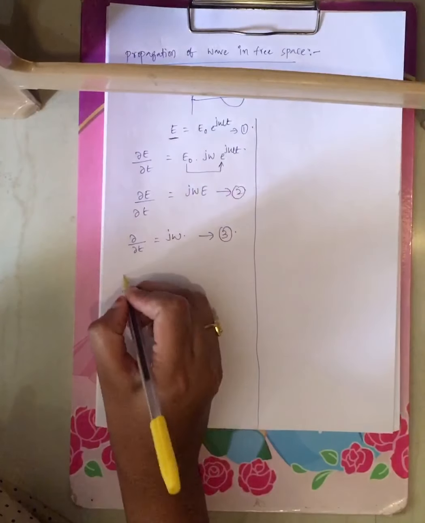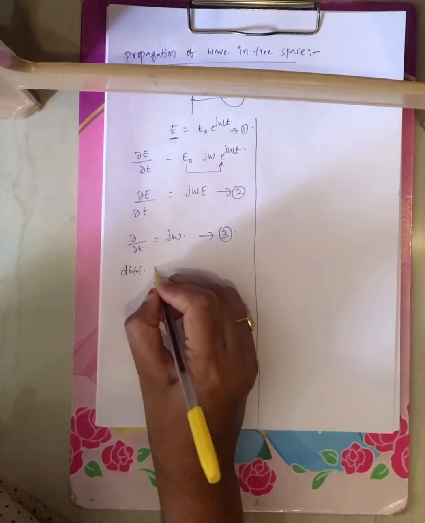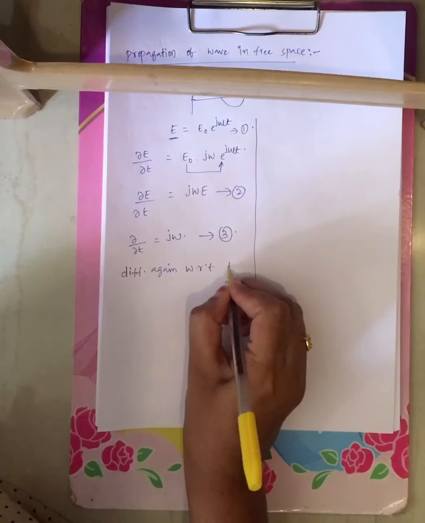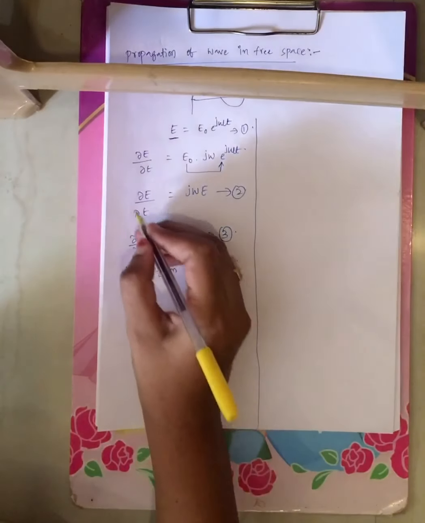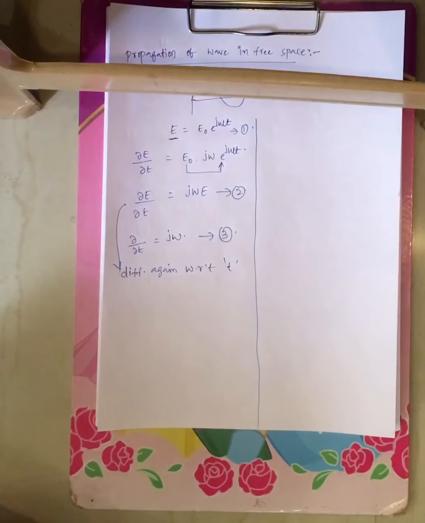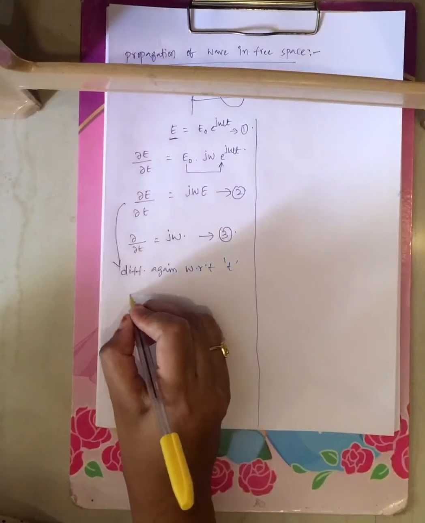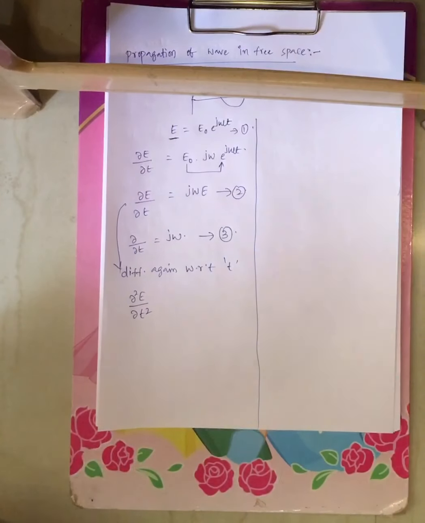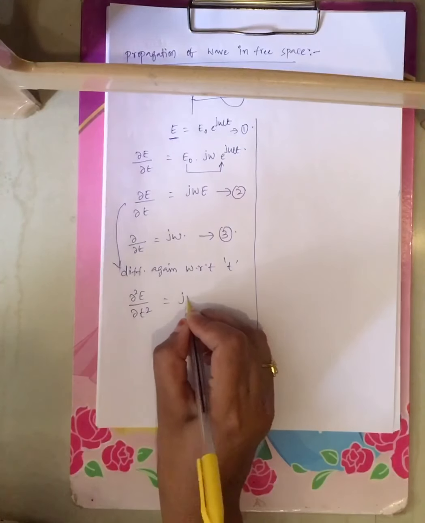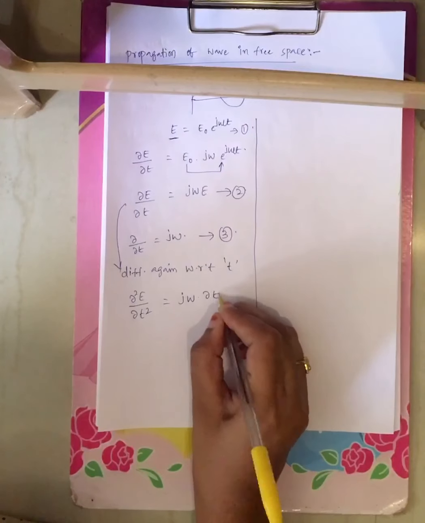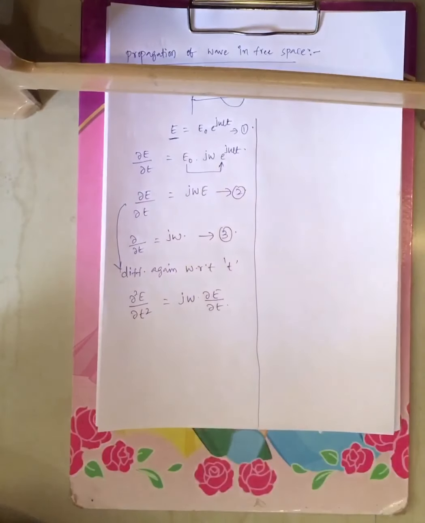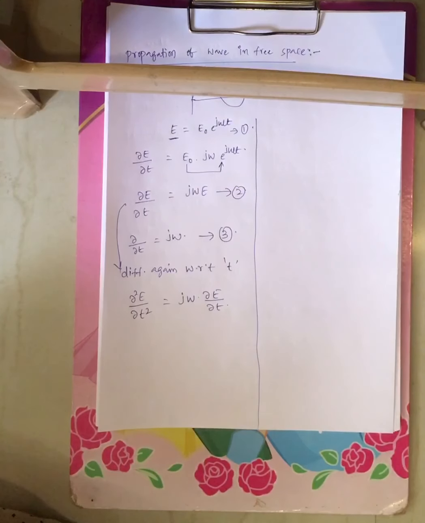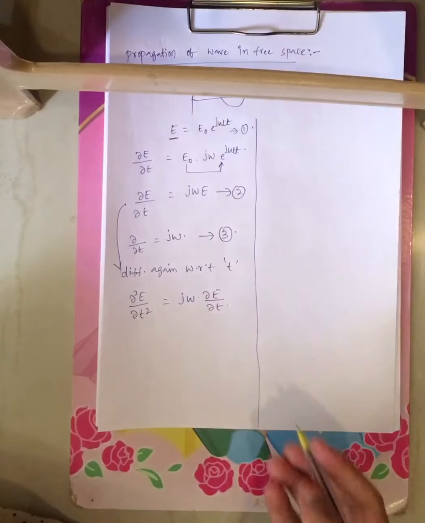Now differentiating again with respect to t, that is for your equation 2, you will get dou square E by dou t square, right? Dou square E by dou t square is equal to j omega into dou E by dou t.